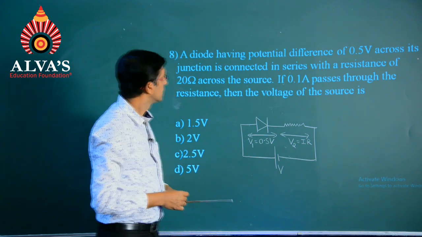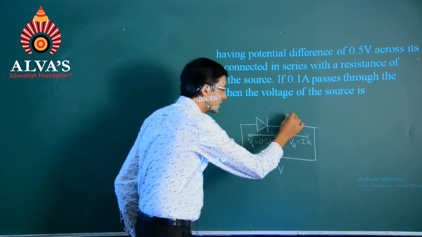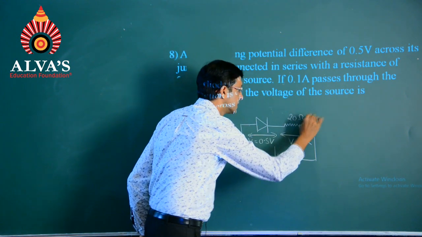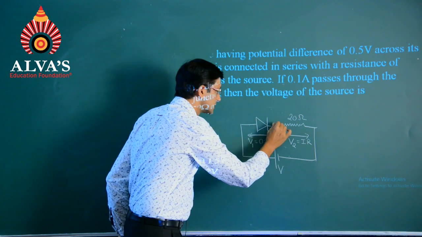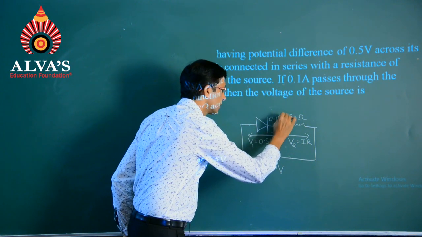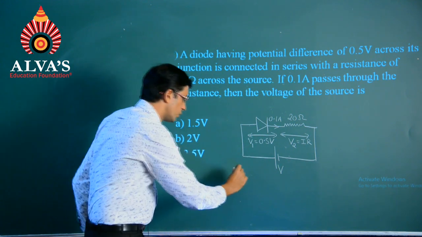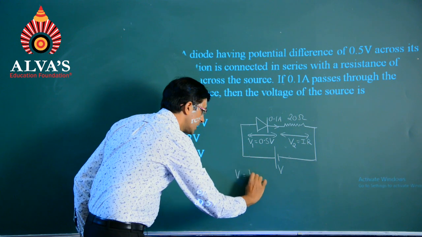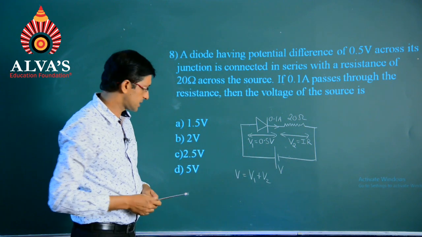So, in fact, the question specifies the resistor value is 20 ohms and 0.1 ampere passes through this resistor. So, total voltage will be equal to voltage of the individual ones.